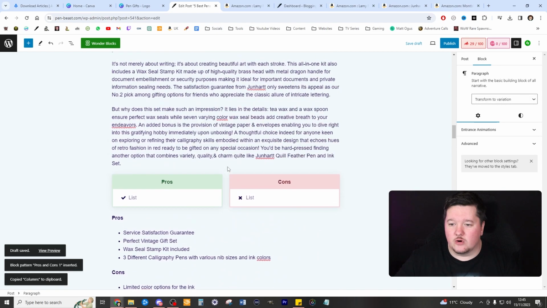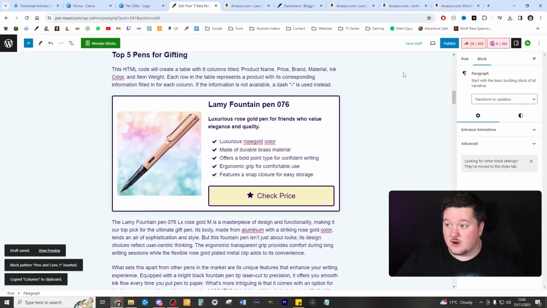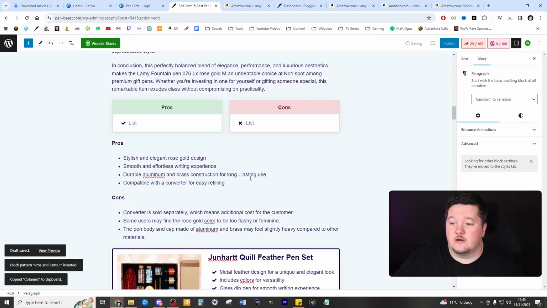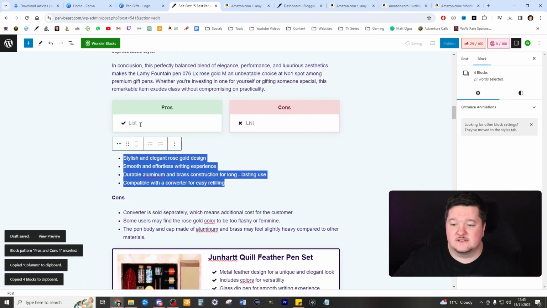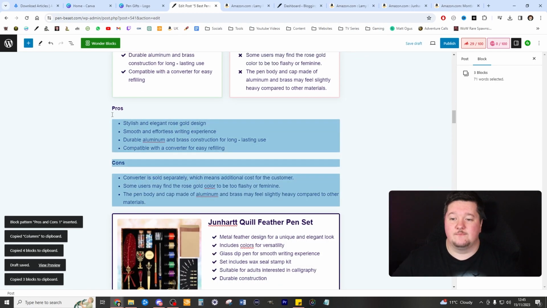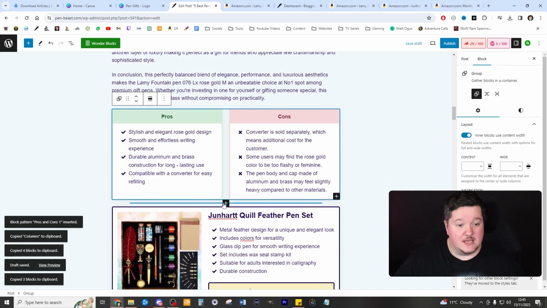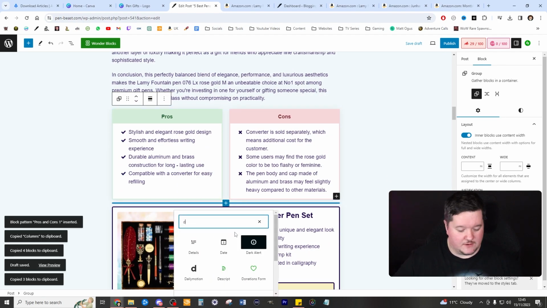I like to be a little bit more straightforward with my information. I don't like to create loads of scrolling for no reason. Okay, now for pros and cons, let's go ahead and copy those pros in and then the cons in. Lovely jubbly, all done. Just delete the old ones. Fantastic. And then what I'll do is, in between each of these, I'll create a divider.